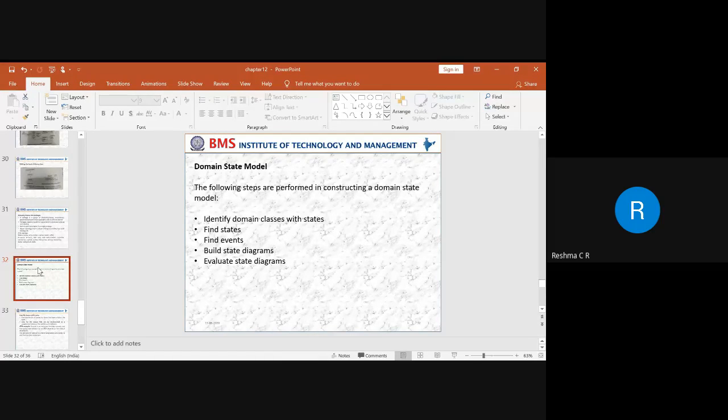With respect to an ATM example, what are some of the states? When we take the account class, we are trying to list out all the states, right? There are four different states. One is the normal state.